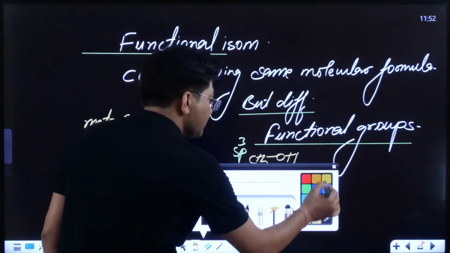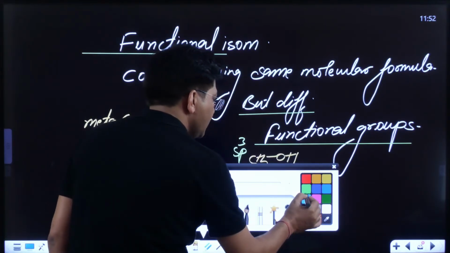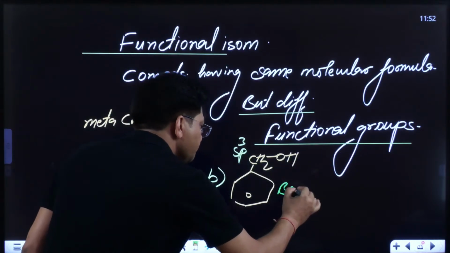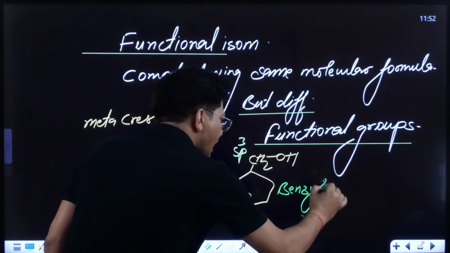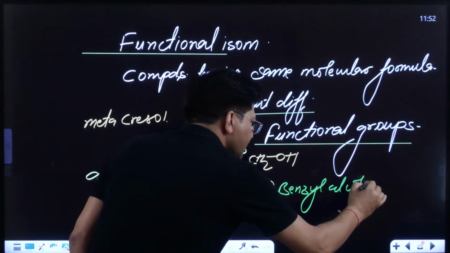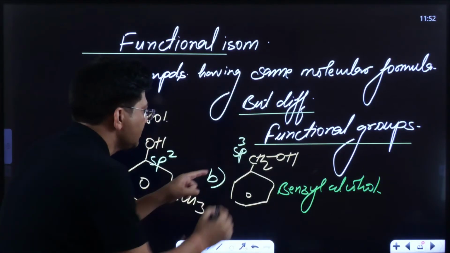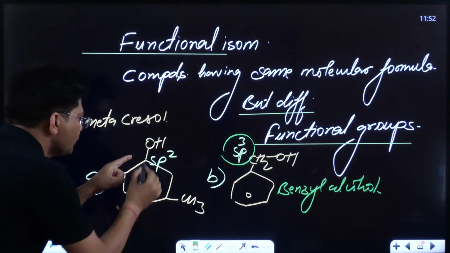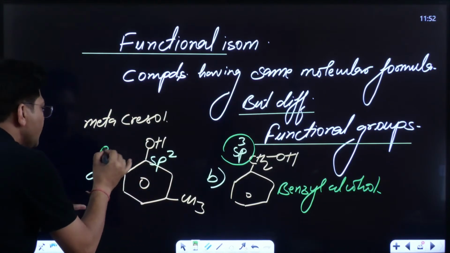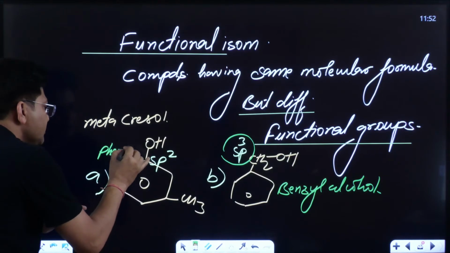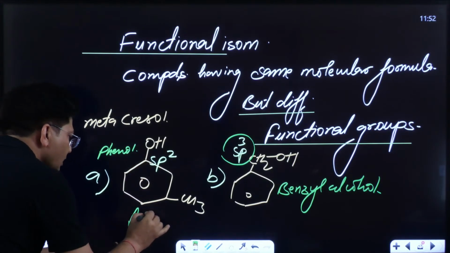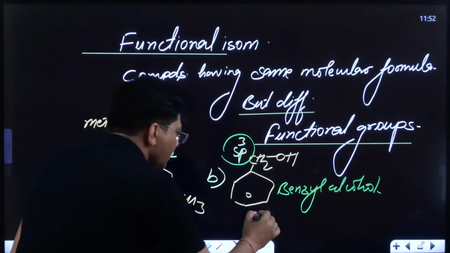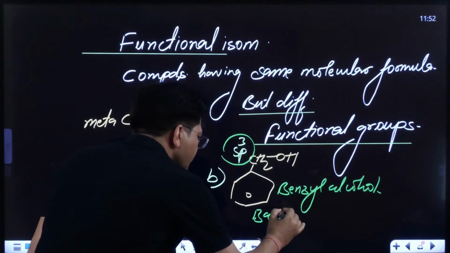So this is known as alcohol, its name is benzyl alcohol, because it is attached to an sp3 hybridized carbon. And this is phenol. Phenol is acidic in nature, and alcohol is basic in nature.